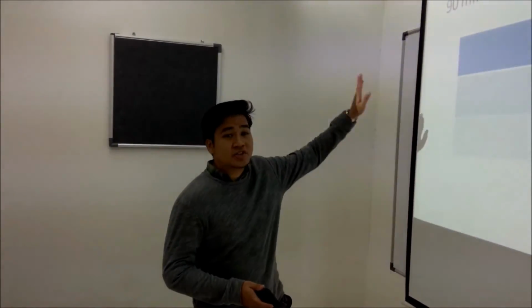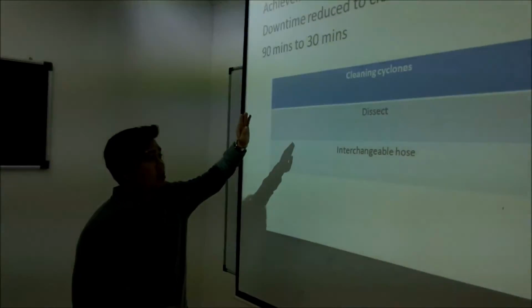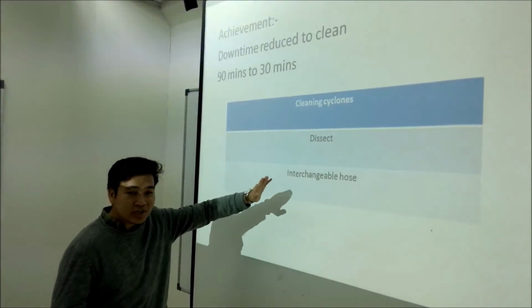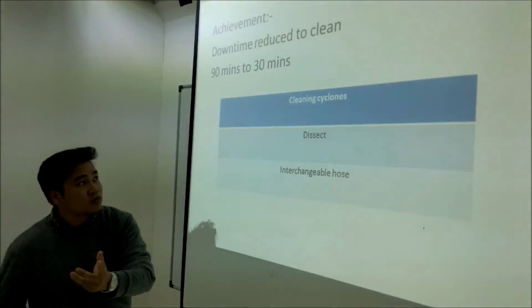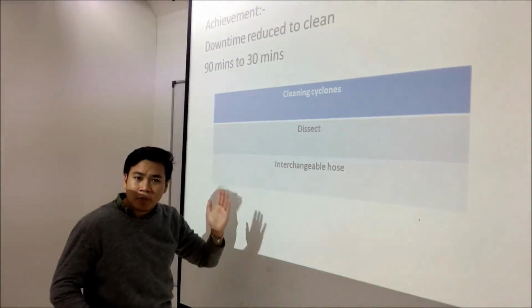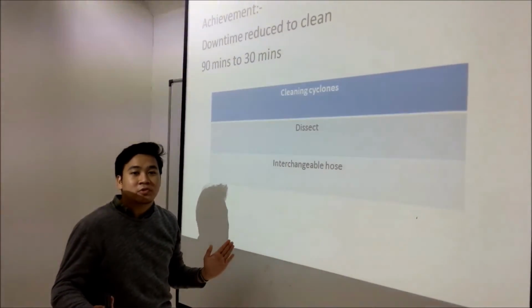As you can see, this is the achievement for our group. We managed to clean the cyclone, dissect the cyclone, and interchange the hose connecting the cyclone and the booth, from 90 minutes of downtime to 30 minutes. There is about 200% of downtime reduced.